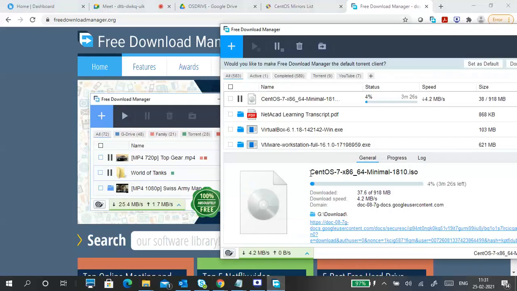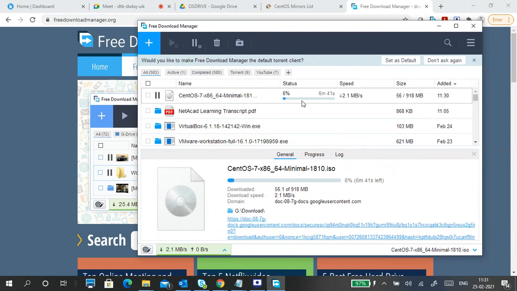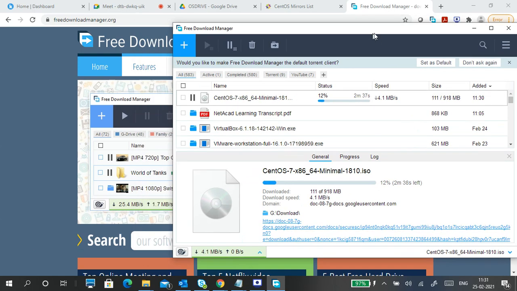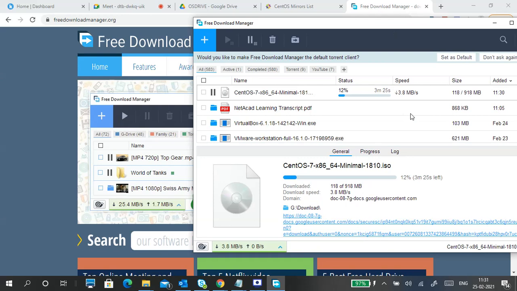This is Free Download Manager, FDM. IDM, Internet Download Manager, is also there; you can download from there also. With direct downloads, your Chrome may crash sometimes. With a download manager you can re-download again and again, no problem. It will maintain the session and speed also.